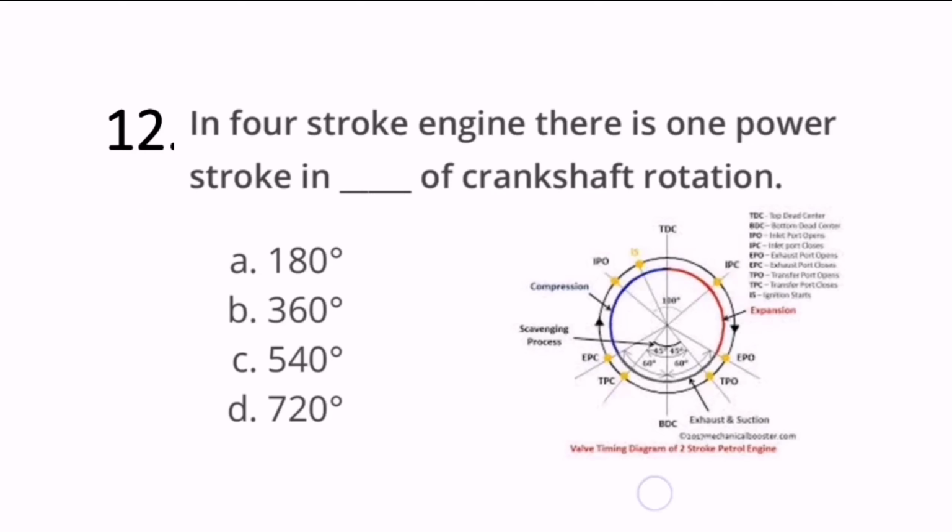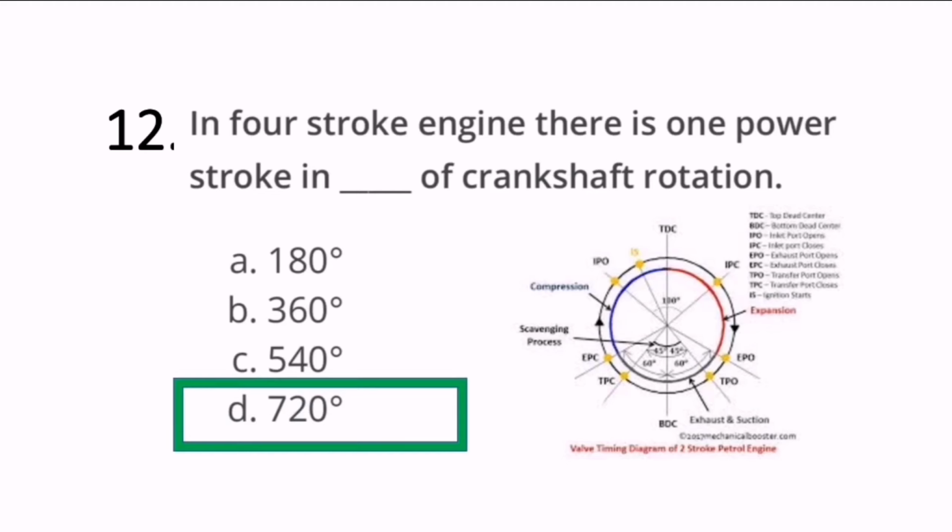Next question, in 4-stroke engine there is one power stroke in dash of crankshaft rotation. Just now we saw that in two stroke engine one power stroke equals crankshaft rotation of 360 degrees, but in four stroke it is double, means 720 degrees. So four stroke means 2 rotations of crankshaft, so that is 720 degrees.